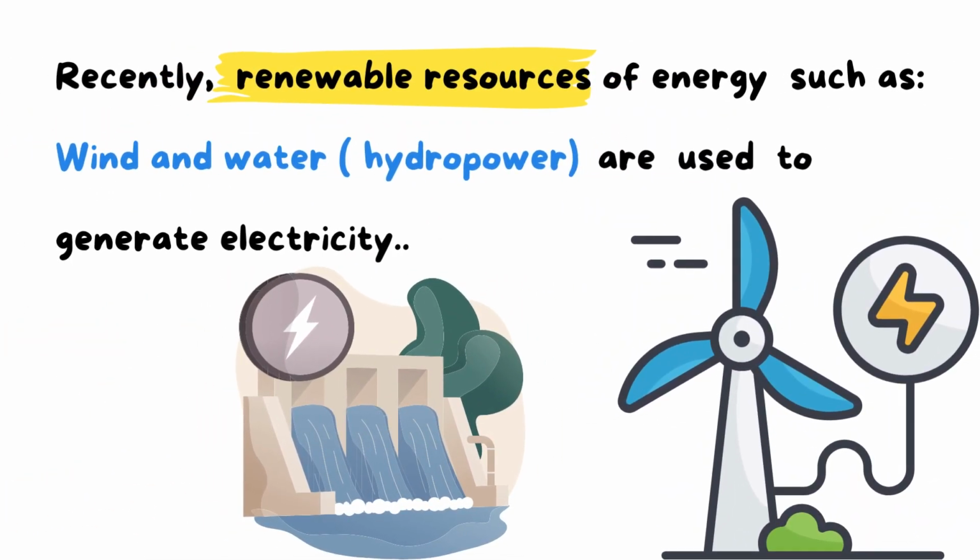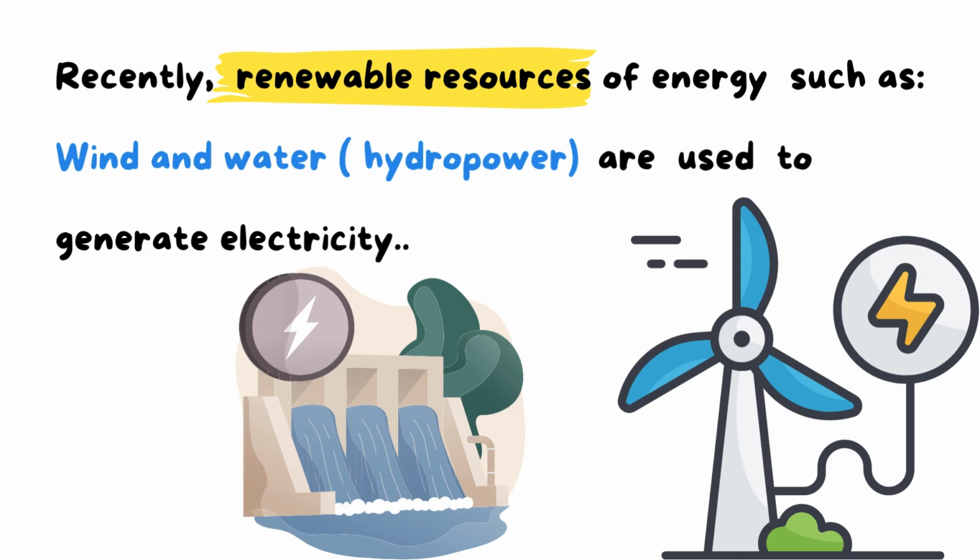As nowadays, recently means today, okay. The renewable resources means what? Yes, the resources that can be replaced quickly after we use them. Like what? Like we have wind, which is a renewable resource of energy, and we have the water flow, which is also a renewable resource of energy. These are natural resources which are renewable resources, okay?